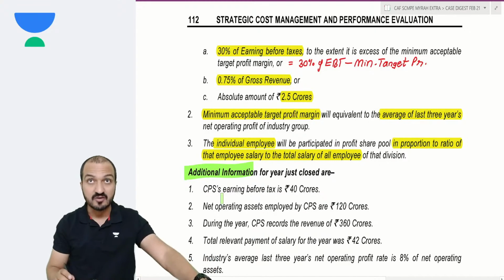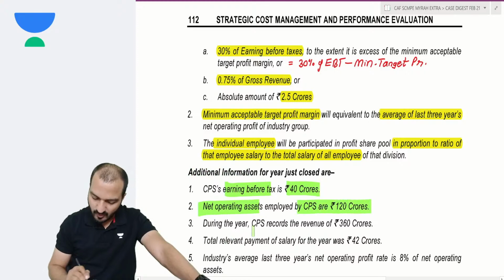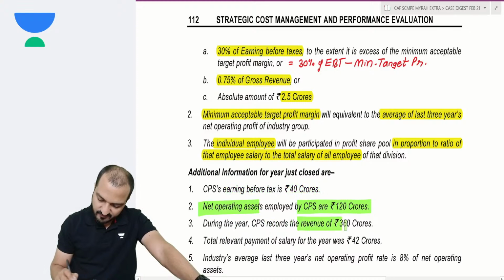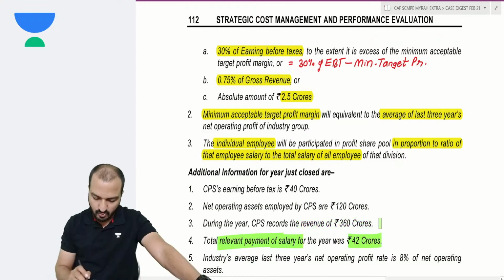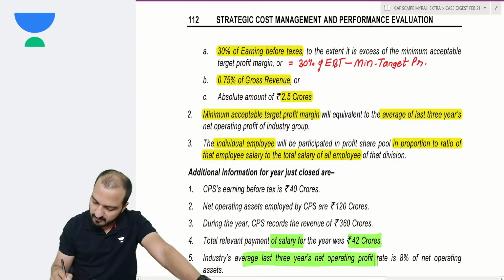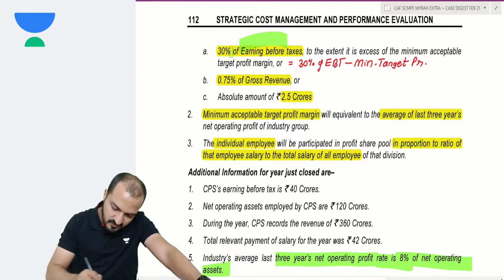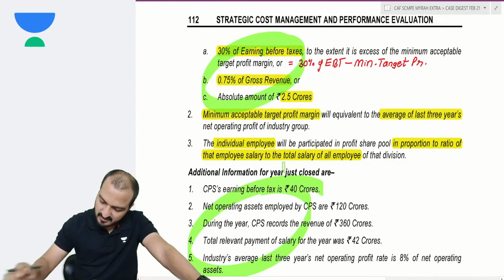Additional information now you are given. CPS earnings before taxes 40 crores. Net operating assets employed is 120 crores. Revenue is 360 crores. Relevant payment of salary for the year is 42 crores. And industry's average last 3 years net operating profit is 8% of net operating assets. Now let us identify these limits based on this information.